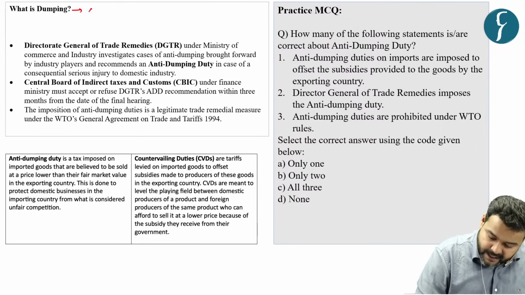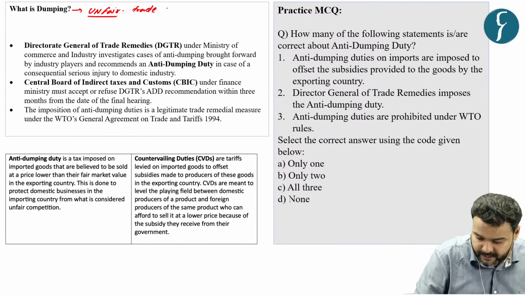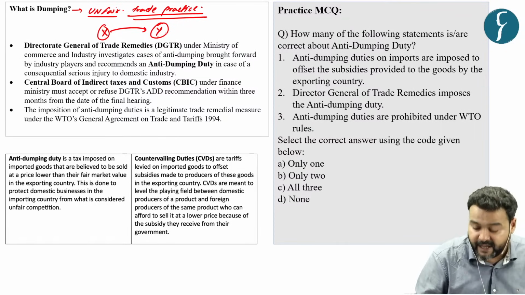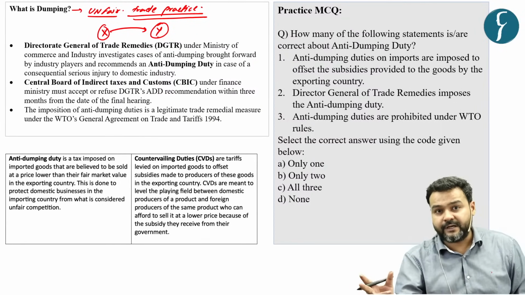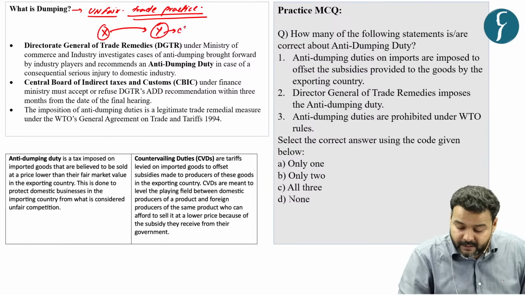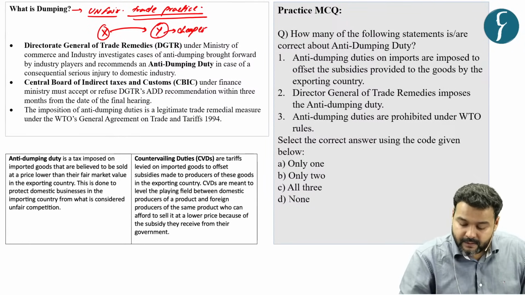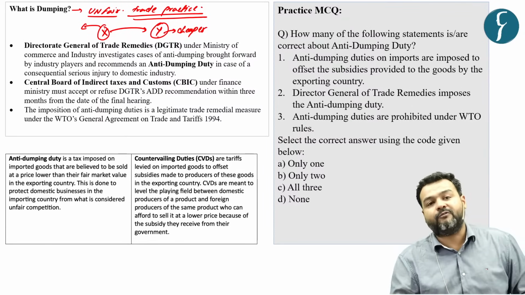Now, dumping, not anti-dumping, is an unfair trade practice, where, let's say, country X is exporting to country Y. The product that country X is exporting to country Y will land cheaper than the normal price in the country of origin itself.